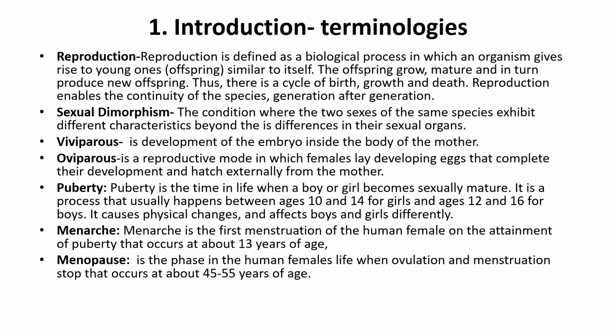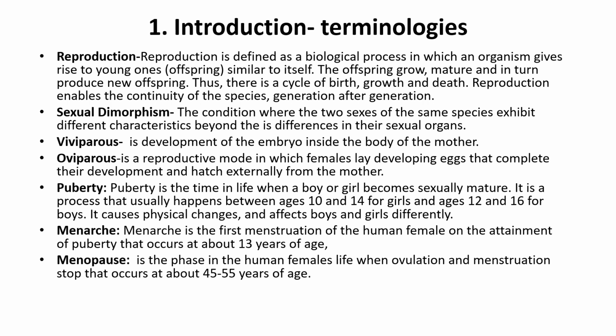Puberty is the time in life when a boy or girl becomes sexually mature. It is a process that usually happens between 10 to 14 years of age for girls and 12 to 16 for boys. It causes physical changes and affects boys and girls differently.